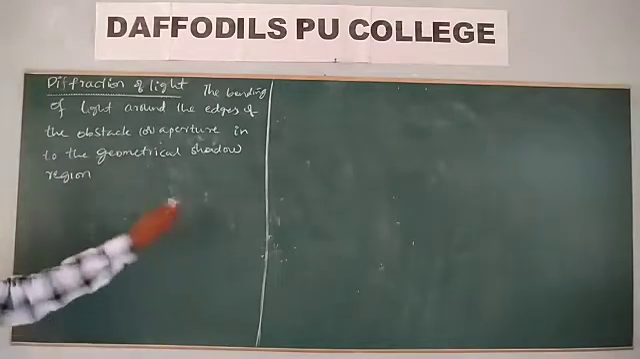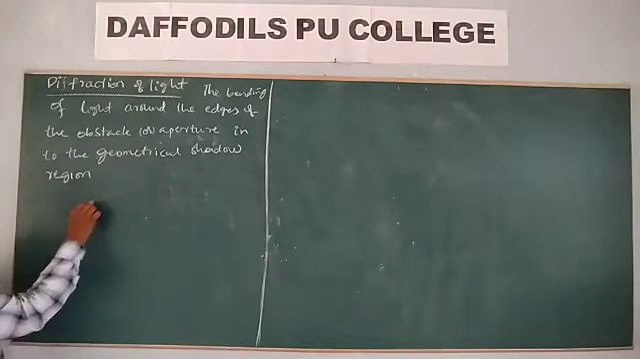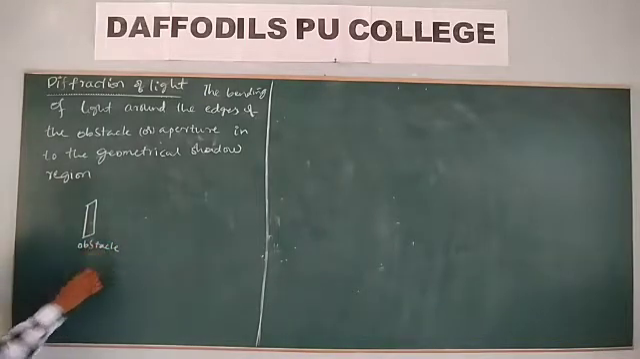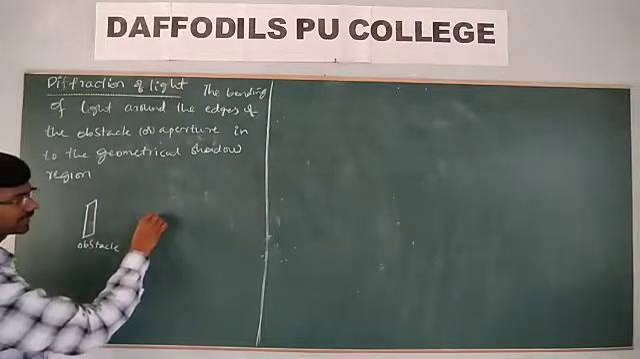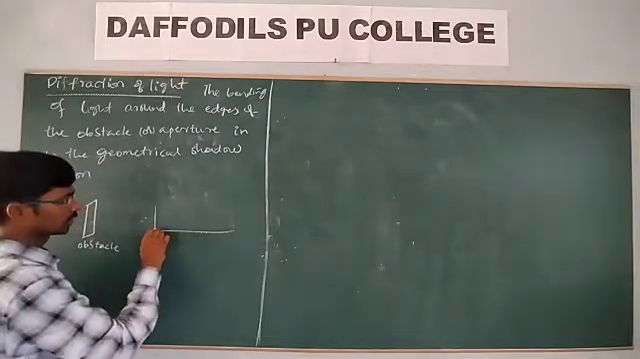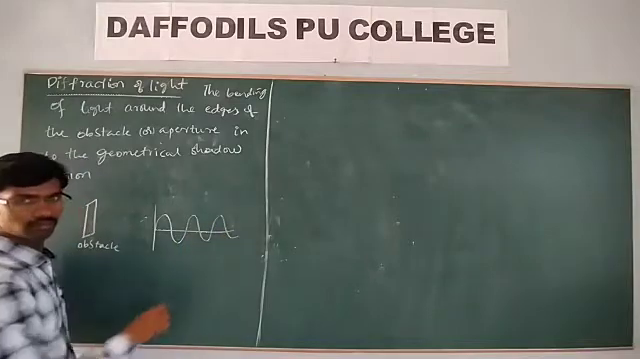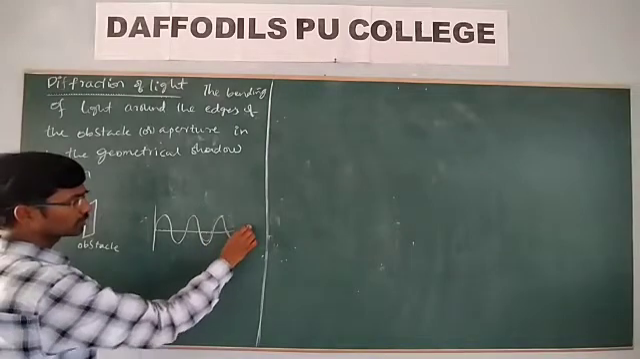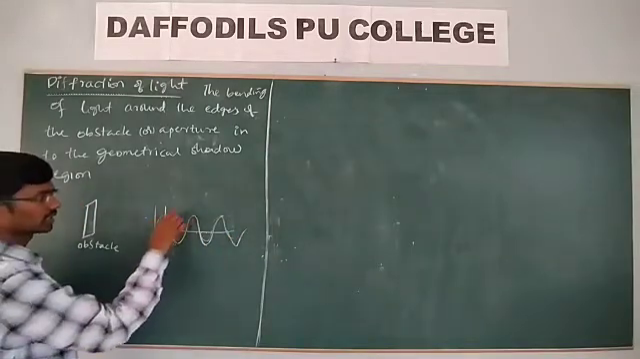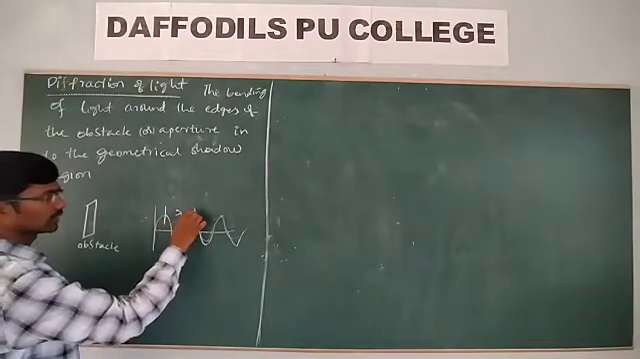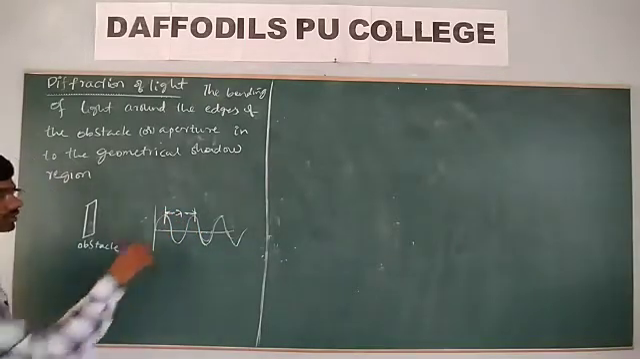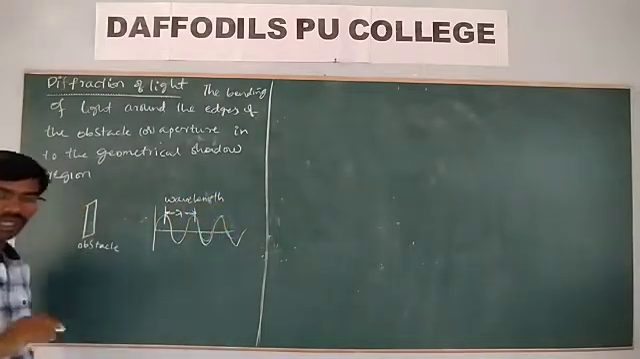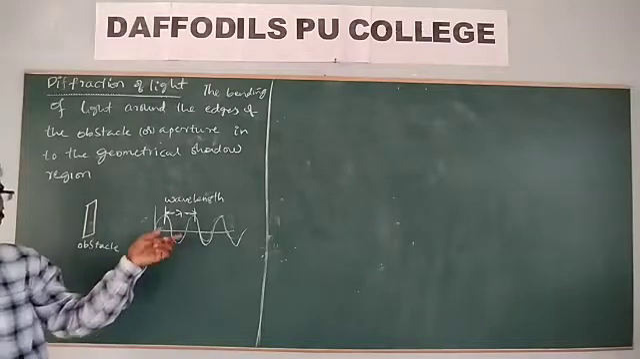We know, if you are taking this obstacle, and let me take here a wave. In this wave, what will be the wavelength? This is the wave, and lambda corresponds to the wavelength. So this is the wavelength of the light. Wavelength represents the distance traveled by the light in one time period.